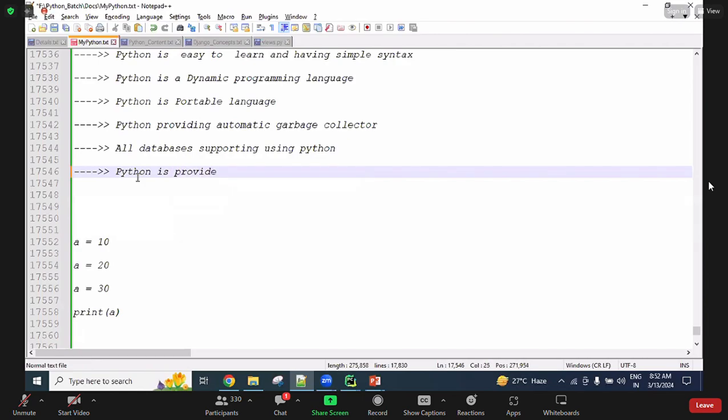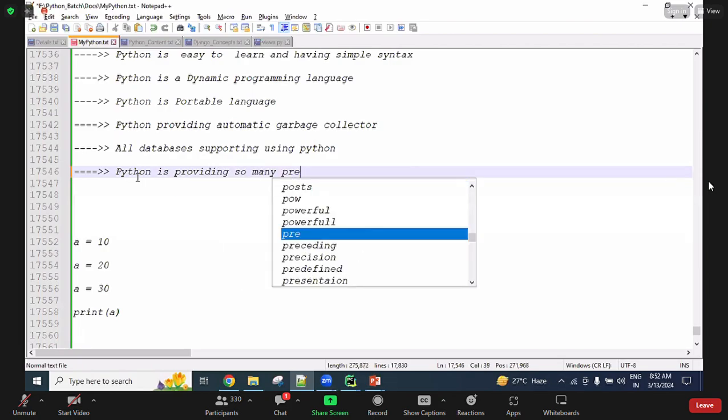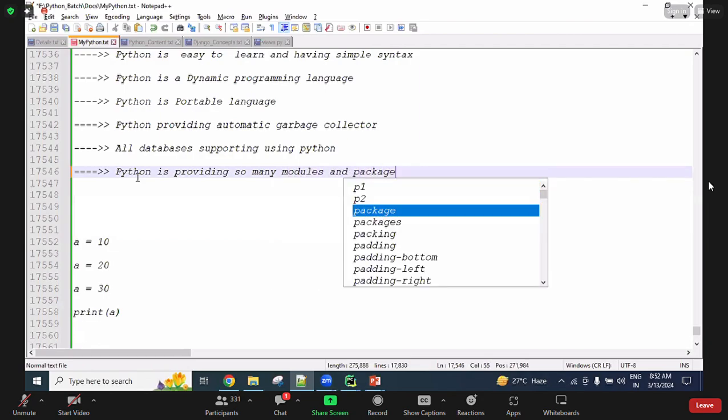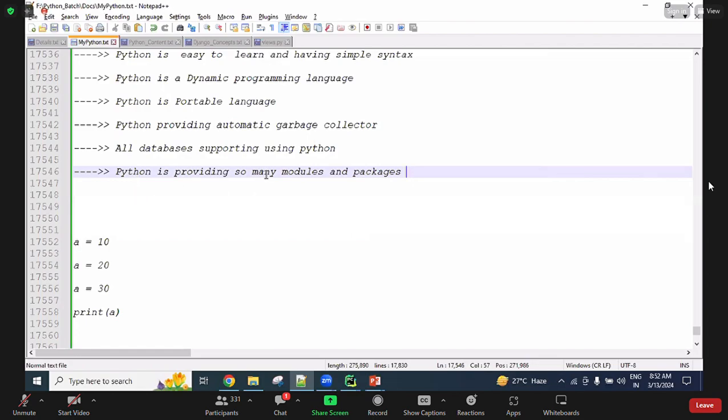Python is providing so many predefined modules and packages. What are modules, what are packages? We have a chapter, guys, where I will explain it more clearly. Okay, so simply remember right now, every module is nothing but one Python file which contains a lot of Python coding, guys. Ready-made coding is there.